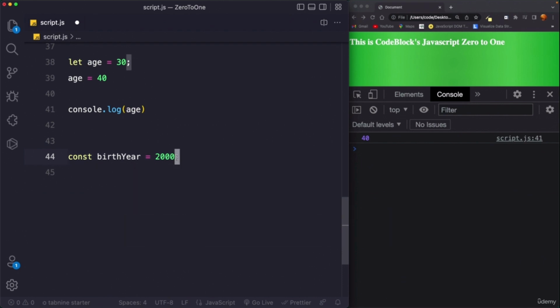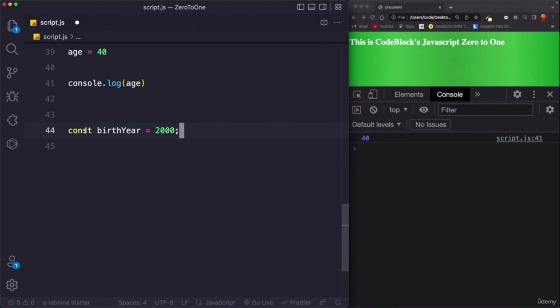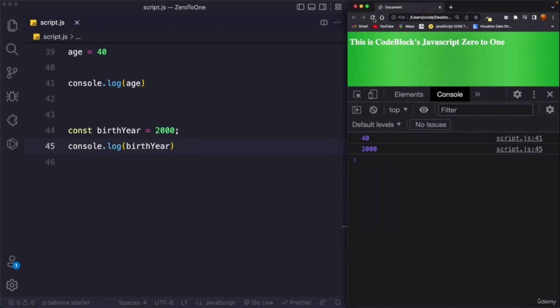And remember, I am using a semicolon, but this is completely optional; if you want to omit it, or provide it, it's completely fine. Now I can say console.log, save this, refresh, we get 2000 from script.js line 45.